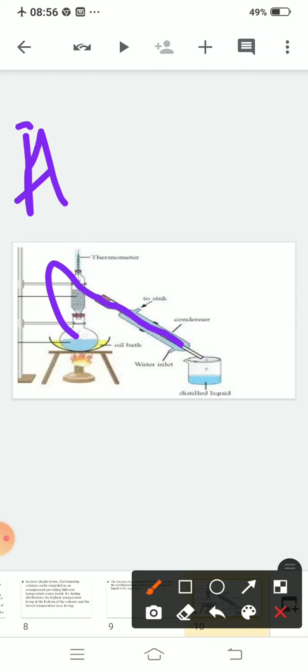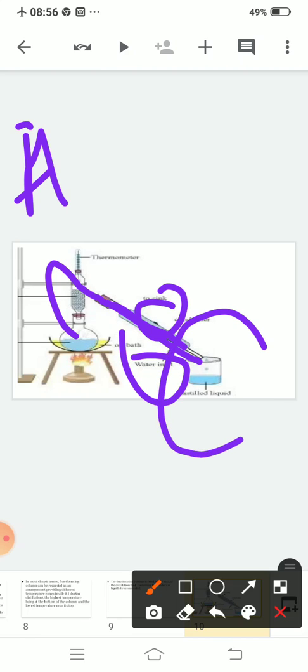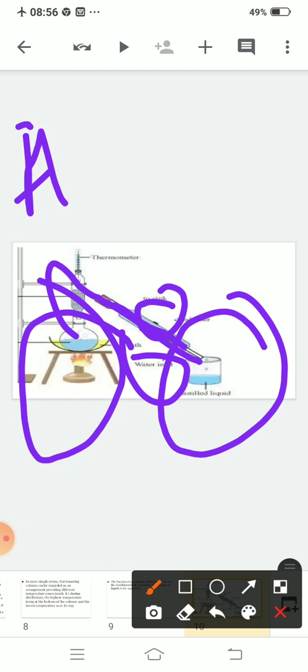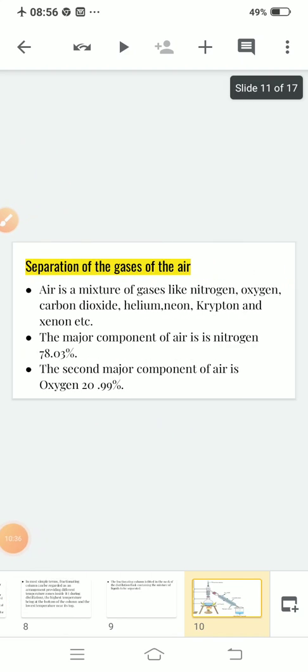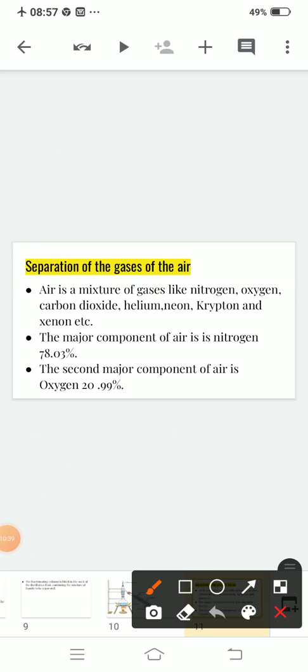When the vapors enter, this water will decrease the temperature of the vapor and component B will collect over here and component A will remain in this round bottom flask. Clear? Like this your fractional distillation takes place. Clear?